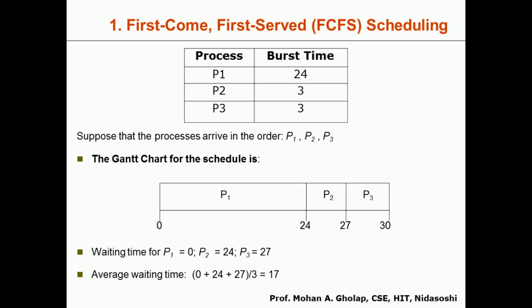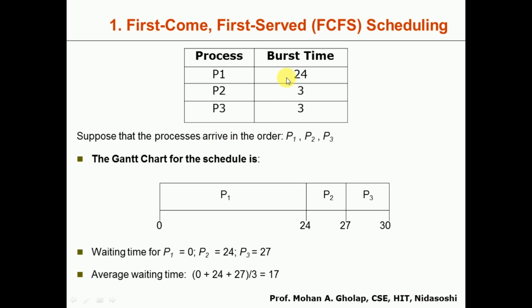When a number of processes are available in the ready queue and the CPU wants to take up a process from that ready queue, it will check for the process which has arrived first in the ready queue. That is first come first served. A process that enters the ready queue first will be taken for execution first. To illustrate this scheduling algorithm, we have taken one example.